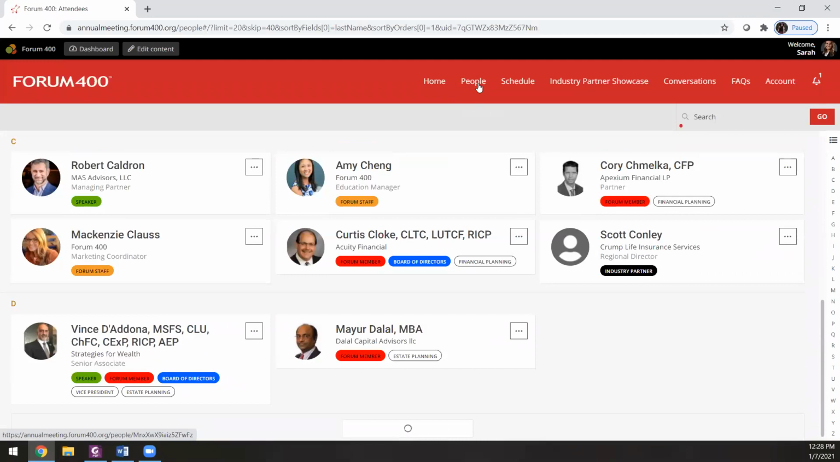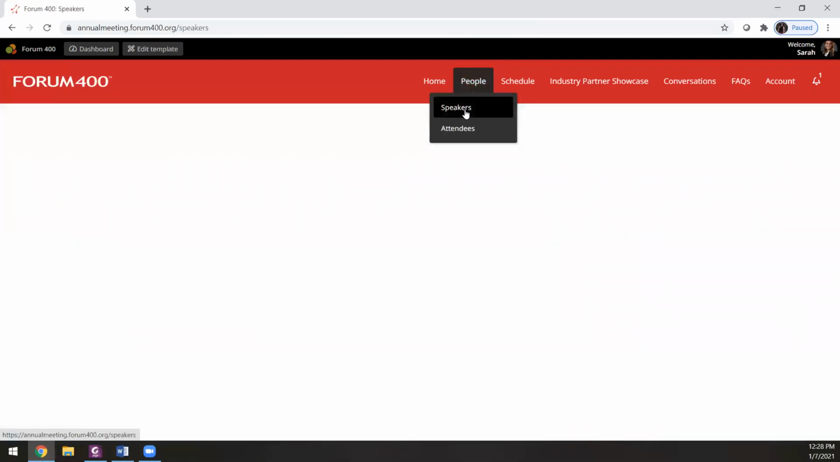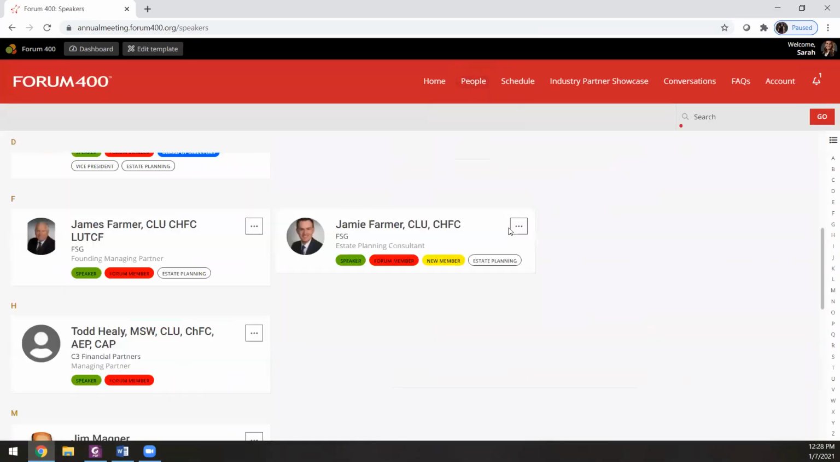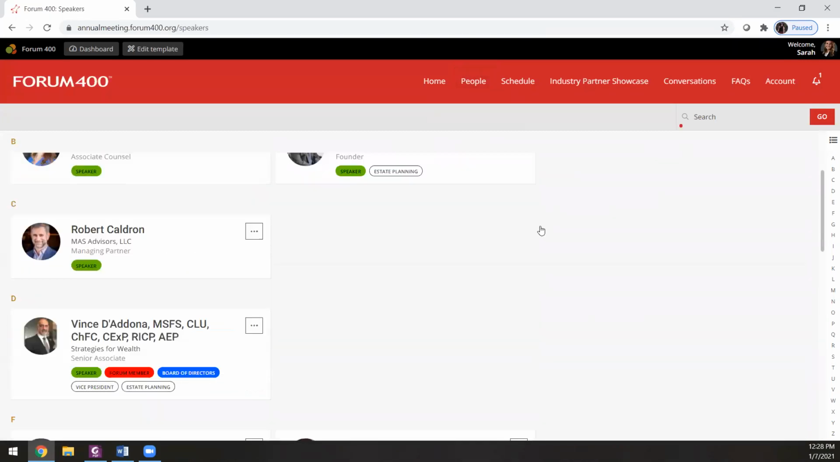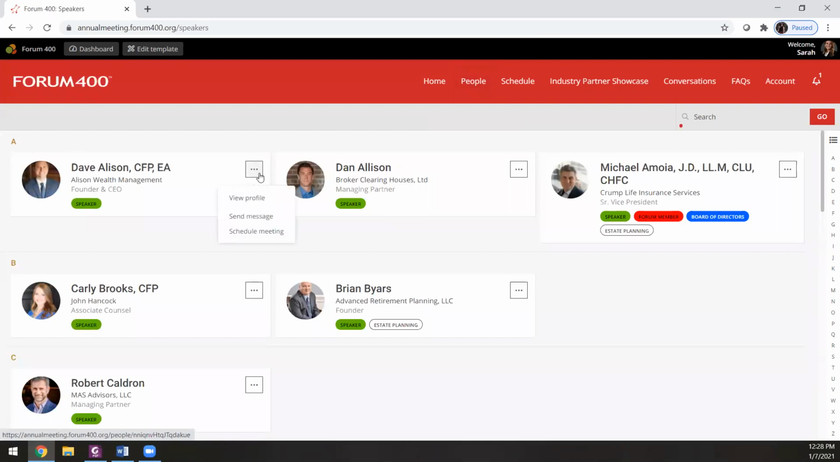And the same applies if you go to speakers. This will just show you all the speakers for the event. And the same thing, if you click on these dots, you can view a speaker profile, you can send them a message, or you can schedule a meeting.